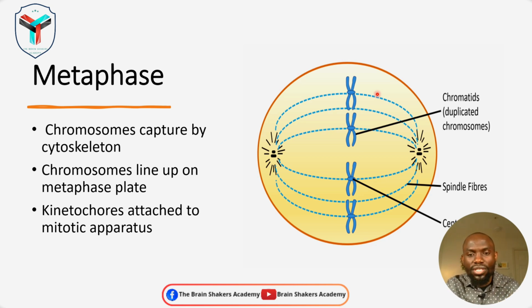Now, before we get to the process or phase of anaphase, there is a checkpoint that happens during the mitotic phase. Now, this checkpoint is referred to as the mitotic spindle checkpoint, and we have a dedicated video where we have looked at the cell cycle and what happens in the different cycles of interphase and the mitotic phase.